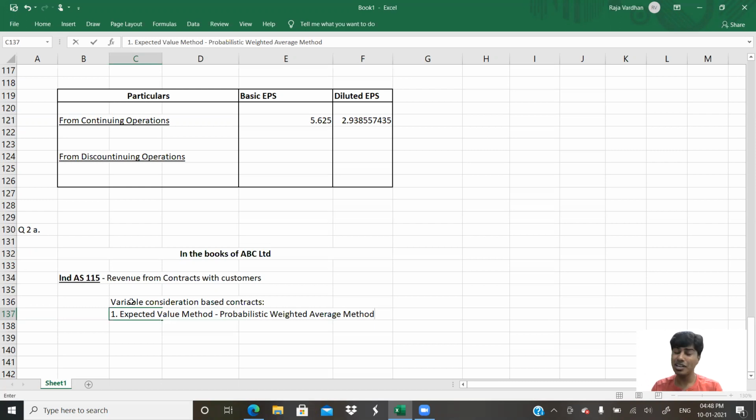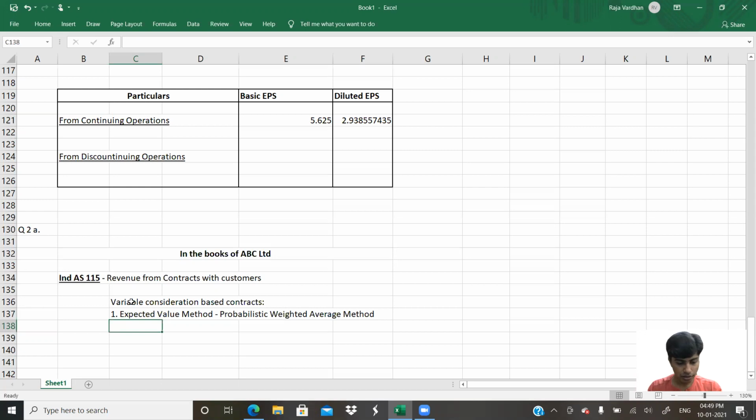In fact, you don't find a similar question in your ICA material, because the majority of the questions in the ICA material have not given per unit price and units separately. They have totally given the values. So there you take the values multiplied by the probabilities, and there is no ambiguity. When it comes to this paper, they've given per unit price and units separately. So you don't know if we should multiply it by per unit individually or take it on the total.